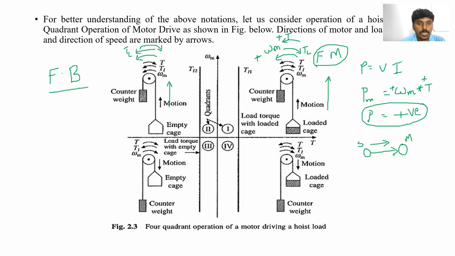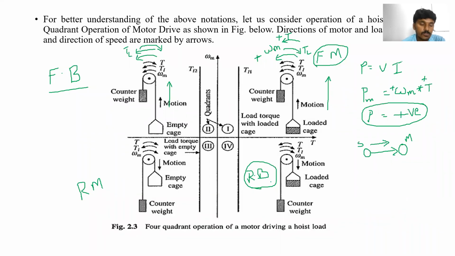Okay, like the same way, the drive operating in the third quadrant is reverse motoring, and the drive operating in the fourth quadrant is reverse braking. Clear? Forward motoring, forward braking, reverse motoring, and reverse braking.